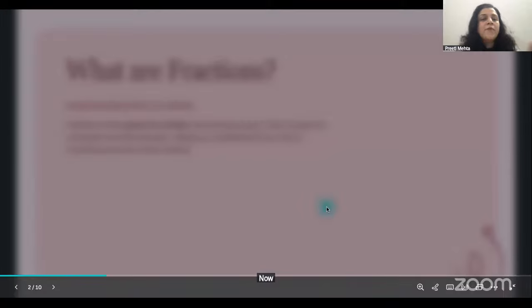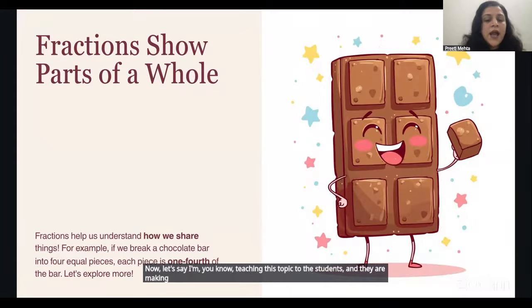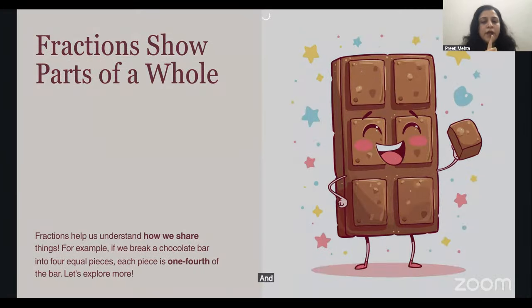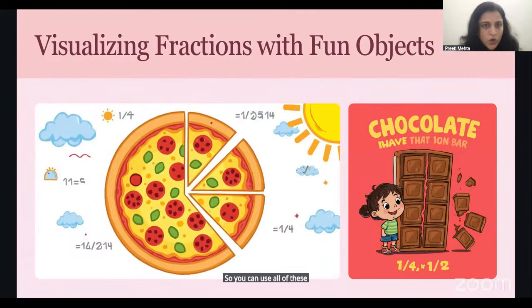Now let's say I'm teaching this topic to the students and they are making lots of noise. I want them to be quiet, so you can press the Q icon and it will give you that icon. Just, you have to be quiet for this particular slide. So you can use all of these magic shortcuts.